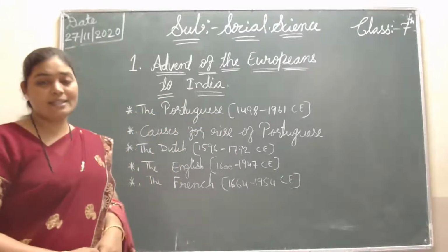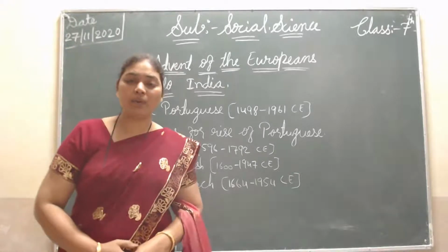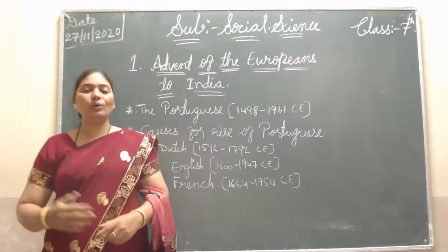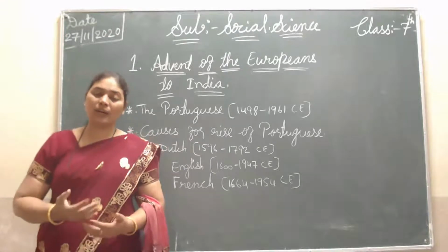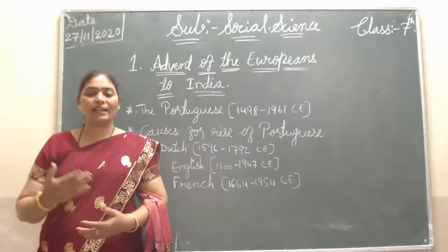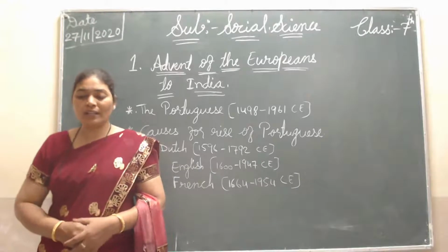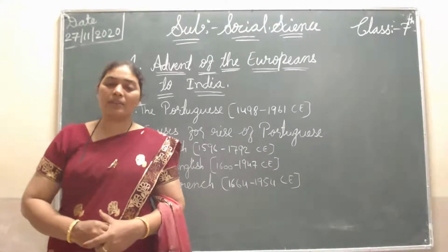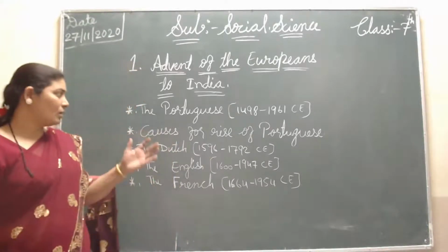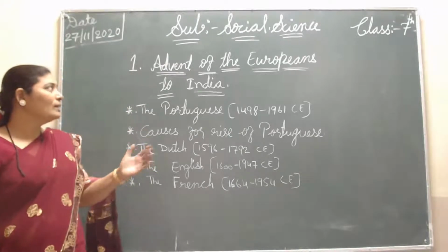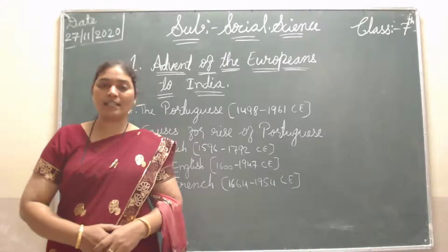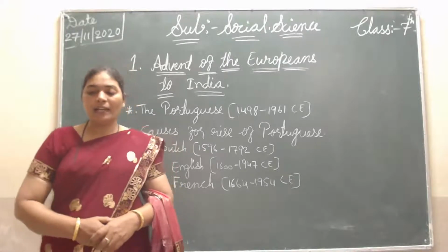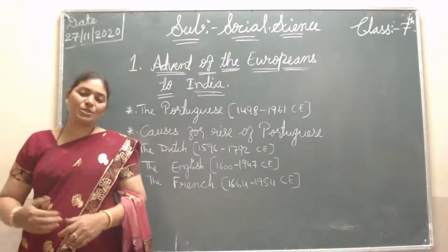In this chapter, I am going to explain how foreigners came to India, and who came first, then second, third, like this. So here we are studying how all these peoples came from Europe. This is part 2, first lesson in history, the advent of the Europeans to